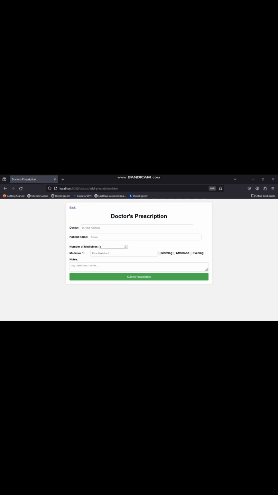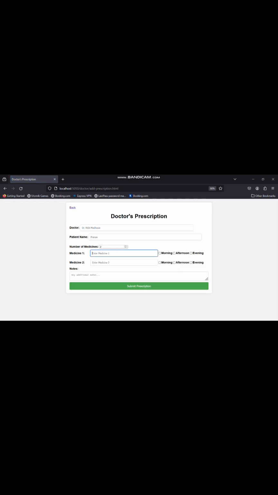Now coming back to our login page, after having the chat and the video call, whatever the patient likes, the doctor will prescribe some medicine. Let's say doctor is prescribing two medicines. One is medicine A, second is medicine B, and it should be taken in the morning, evening, and afternoon. Note: take it regularly. So that is the note provided by the doctor. So now doctor can submit the prescription.